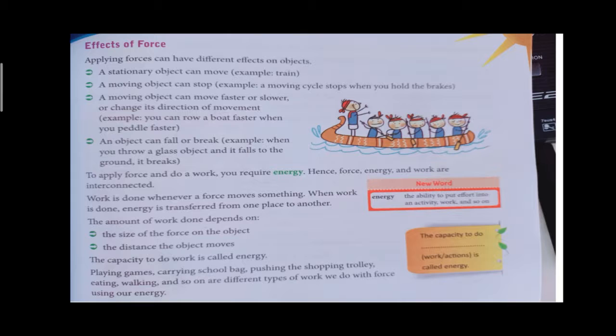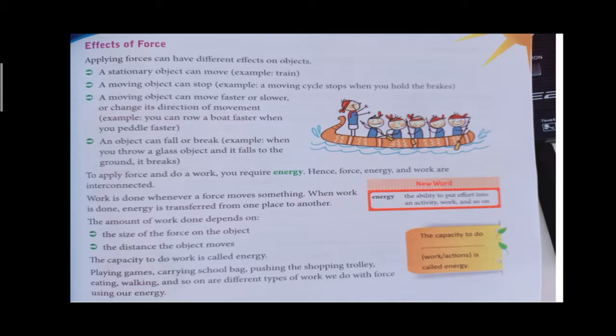Then a moving object can stop. Take the example of a car. You are moving, and if you press the brake, what will happen? The moving object will stop. First, a stationary object will move; second, a moving object can stop. And a moving object can move faster or slower or change its direction of movement.